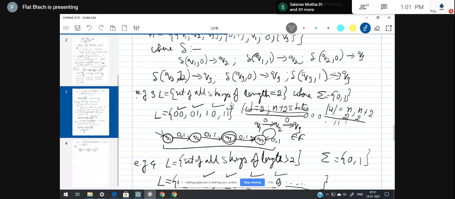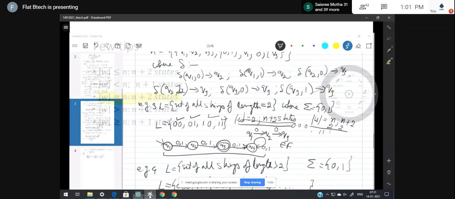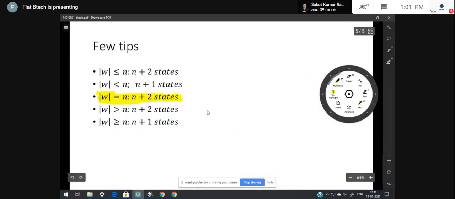If you want, you can note it down, or save a screenshot. This is the formula. In GATE exams, they'll ask questions like, if the length of the string is equal to 3, how many states will be required for designing the DFA? Or else, if you want the slides, I'll upload them in G class. Okay, thank you. That's the end of today's class.